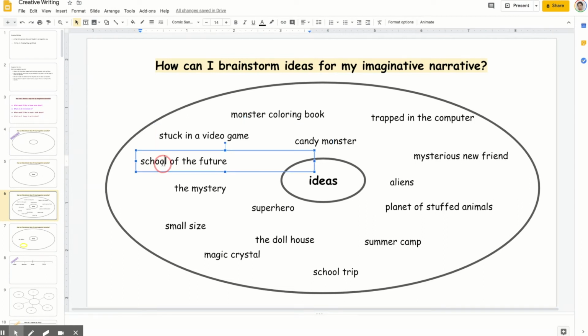Another idea I came up with was School of the Future. What would the school of the future look like? What would it feel like? What would the kids be like? What would education look like then? So I was thinking this might be an interesting idea to explore and maybe even write a book on.